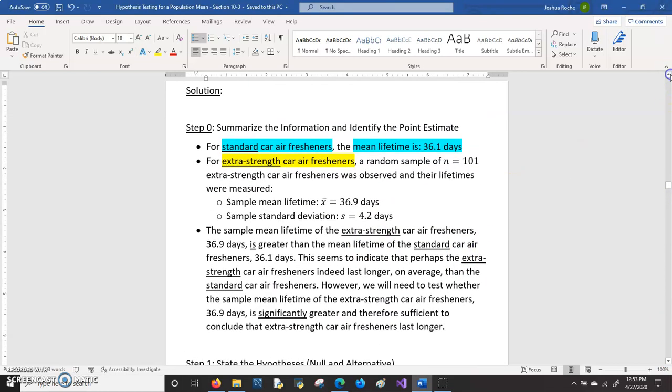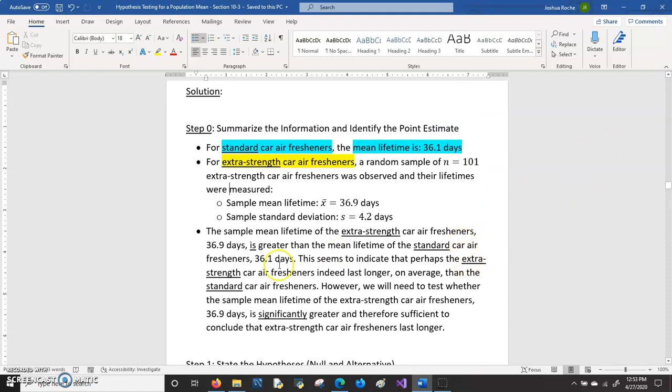So these results seem to indicate that the extra strength air fresheners are lasting longer on average than the standard air fresheners. The extra strength air fresheners had a sample mean of 36.9 days, and that is greater than the mean lifetime of the standard air fresheners, which was 36.1 days. However, we will still need to test whether this sample mean lifetime of extra strength car air fresheners, 36.9 days, is significantly greater and therefore sufficient to conclude that extra strength air fresheners indeed last longer.